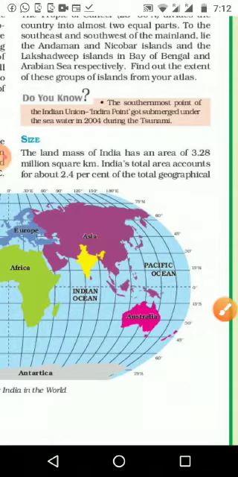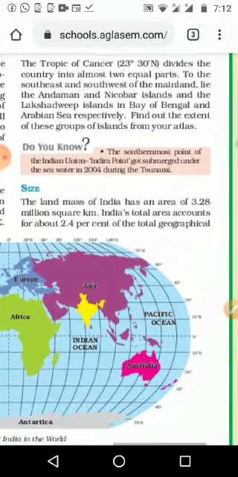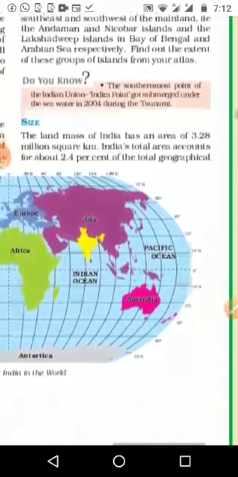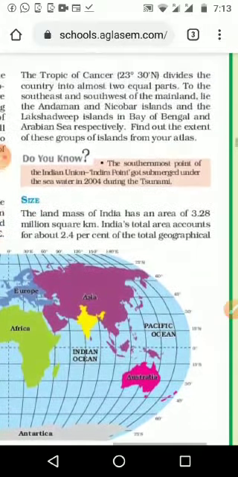That is our island territories. Lakshadweep is lying in the Arabian Sea, and Andaman and Nicobar is in the Bay of Bengal. All these things you know already, I know.